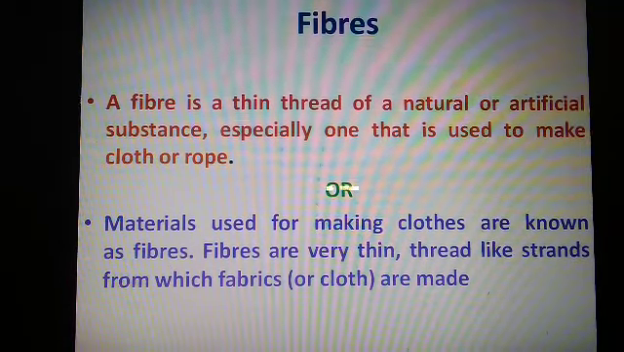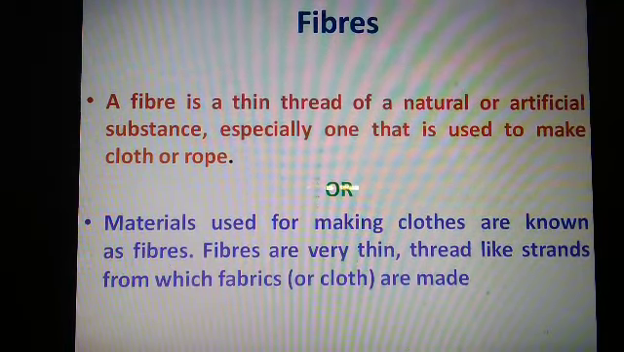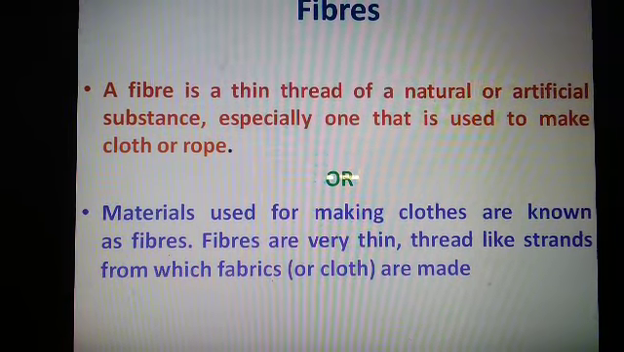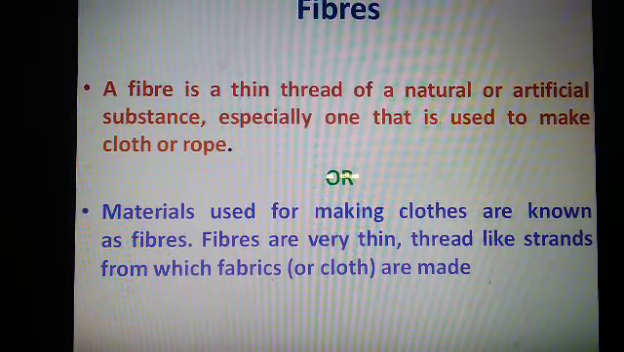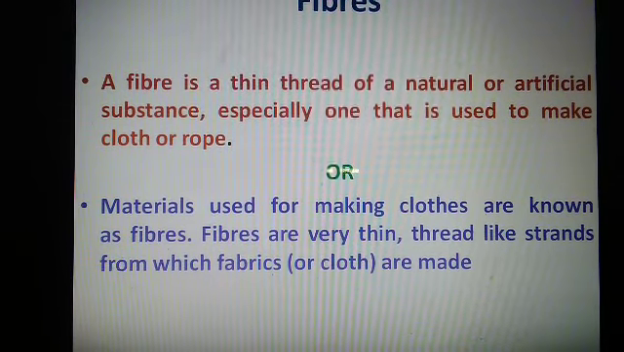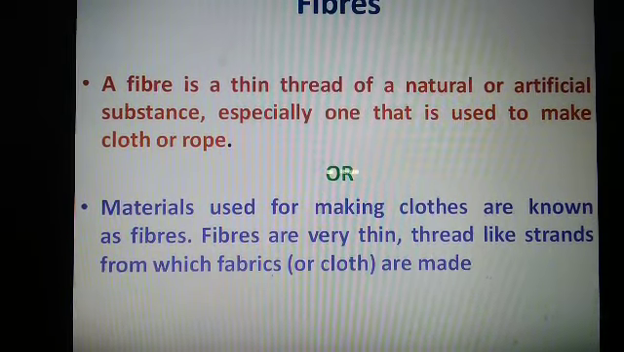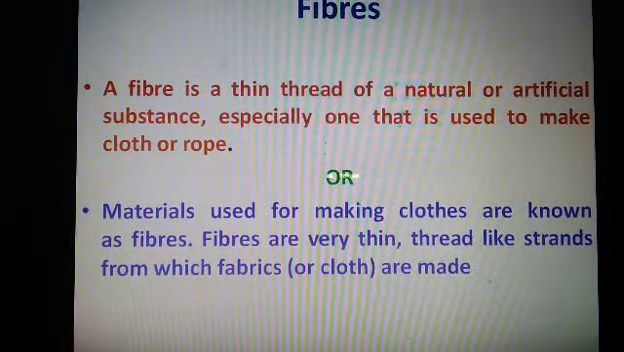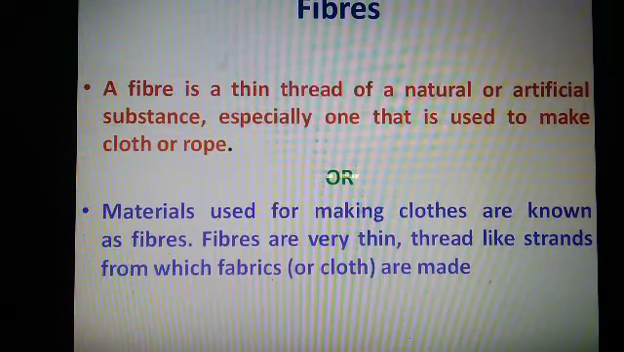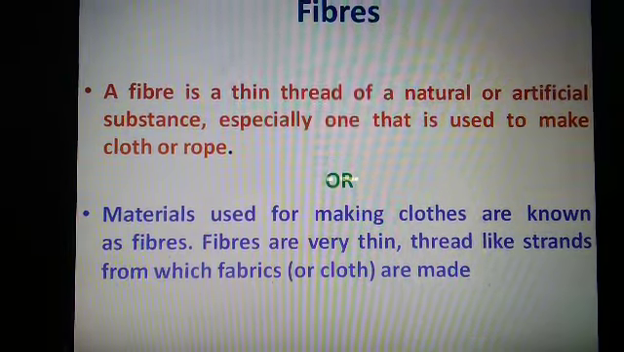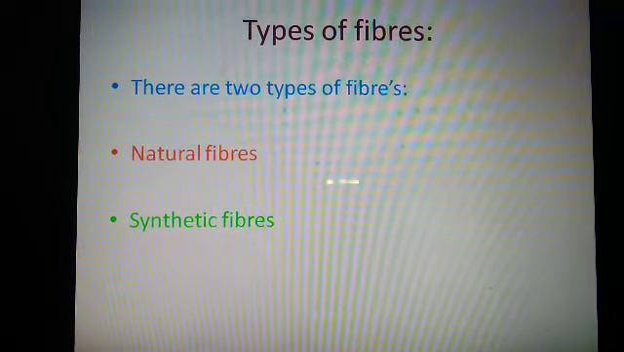A fiber is a thin thread of a natural or artificial substance, especially one that is used to make clothes or rope. Or second definition which we can write for fibers is materials used for making clothes are known as fibers. Fibers are very thin thread-like strands from which fabrics or cloth are made. So guys, here we have two different definitions of fiber, but I recommend you to read the second one as it is easier to understand and easy to memorize. So now let's get to know about the types of fibers.